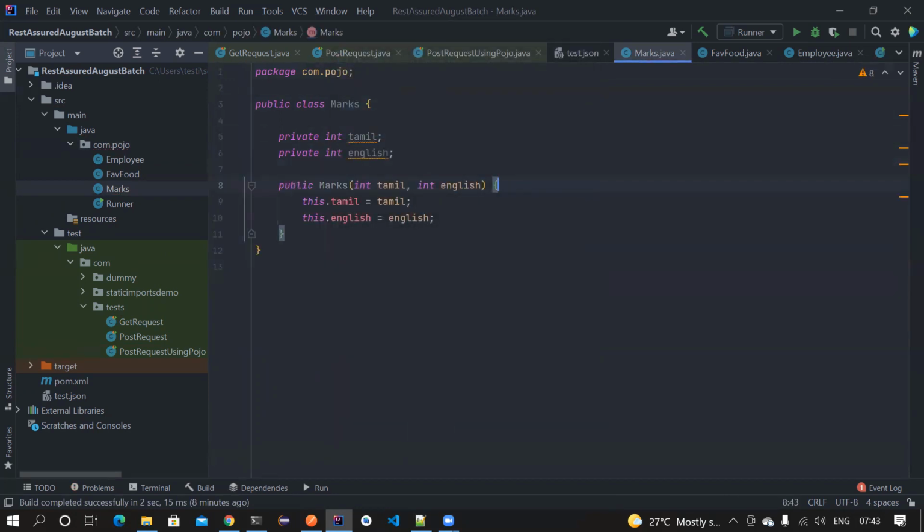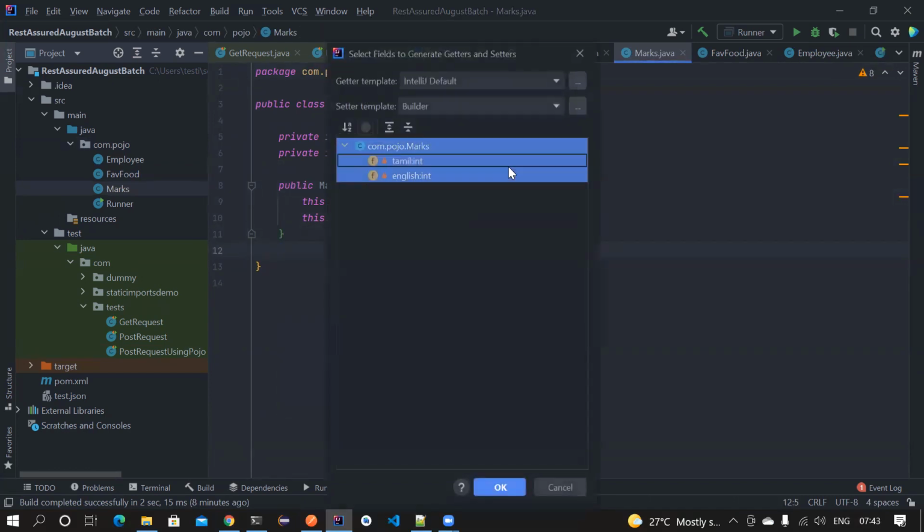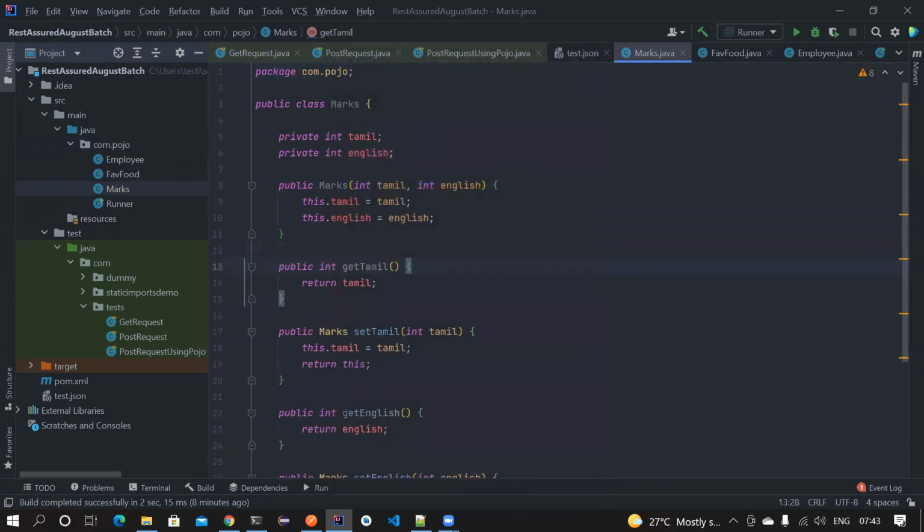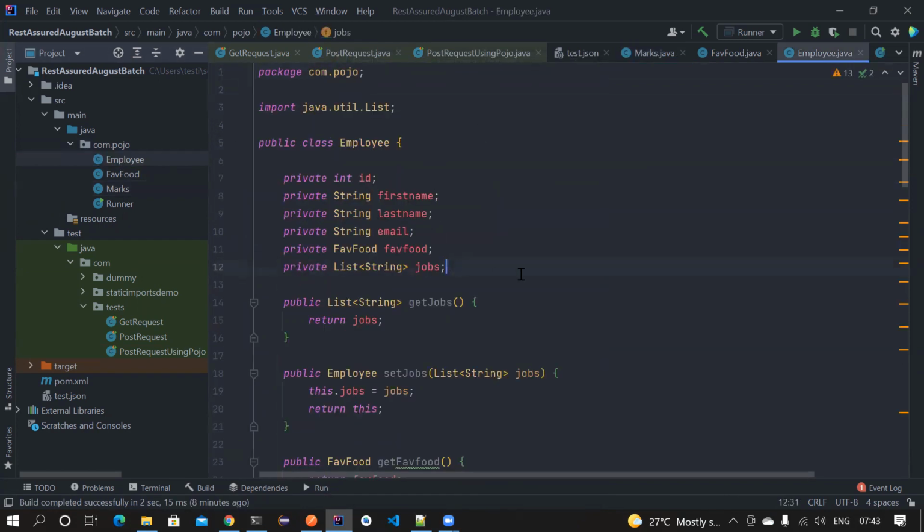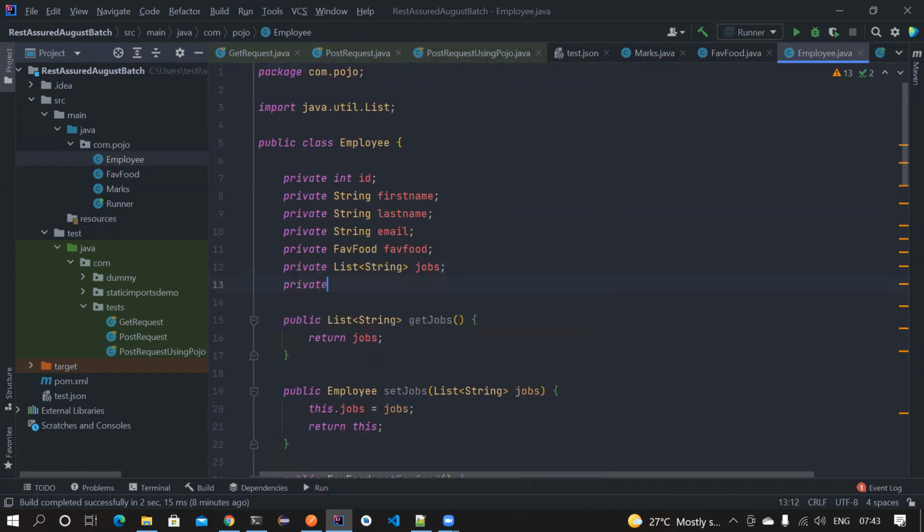Basically, I want all the constructors, and I also want the getters and setters. So this is done. Now this Marks is part of your Employee class, right? So let's go to the Employee, and this Employee is now going to store a list of Marks type. Previously it stored a list of strings.